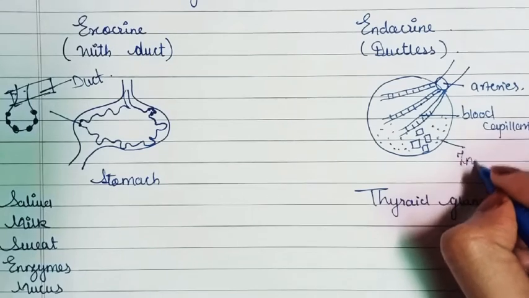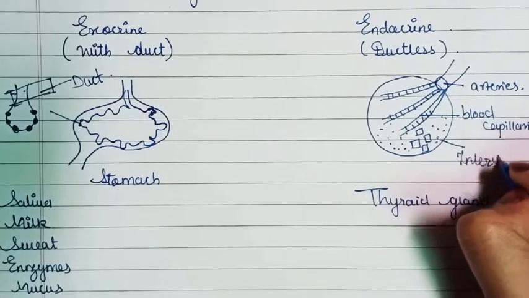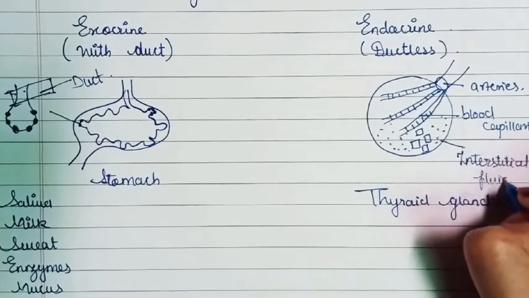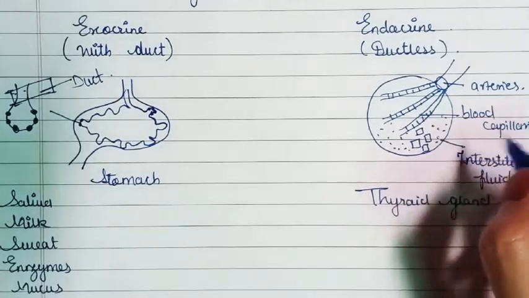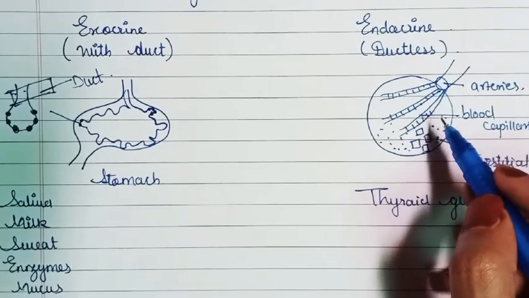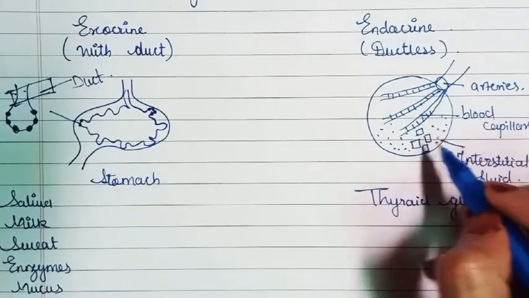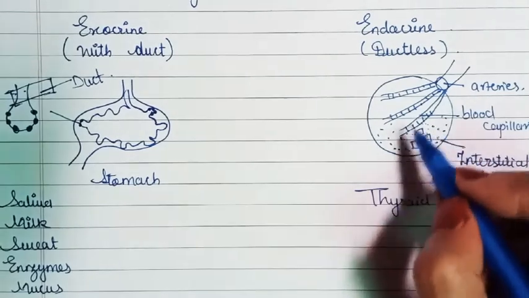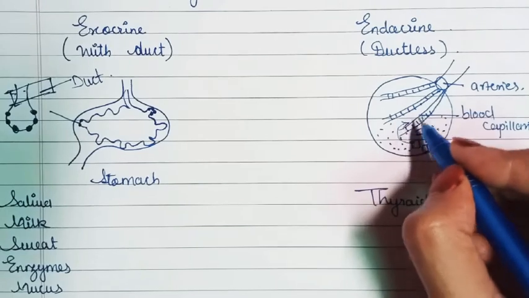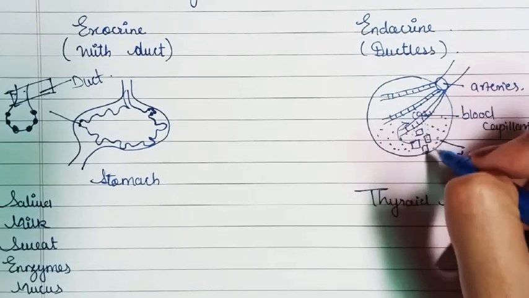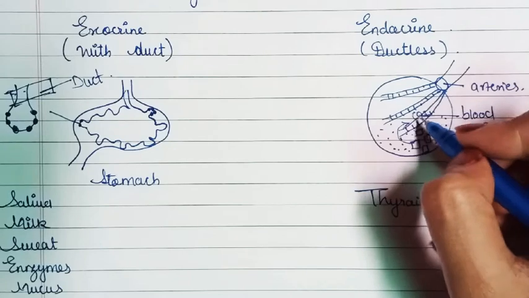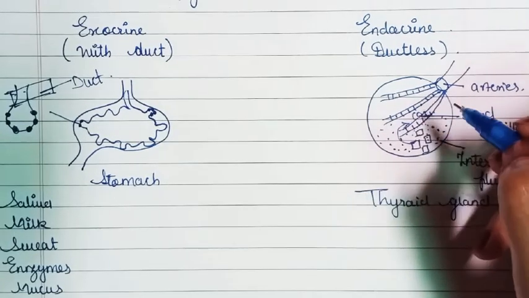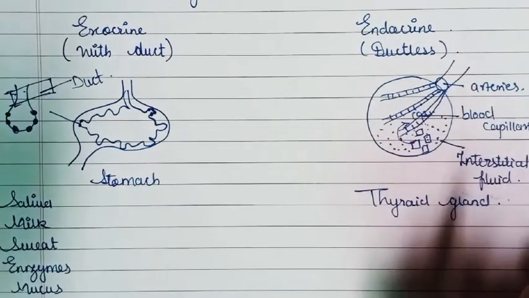Now the thyroid follicles, being a gland, are going to secrete some hormones. The thyroid follicles take oxygen from the blood capillaries and release carbon dioxide, which enters into the blood capillaries.